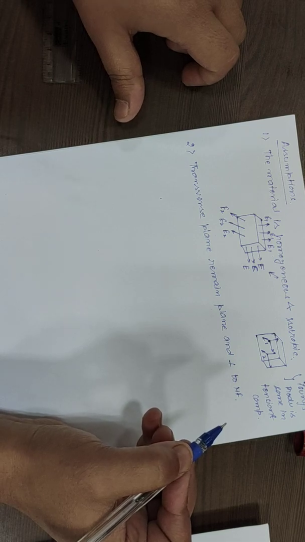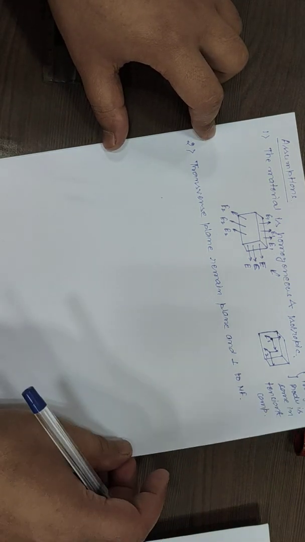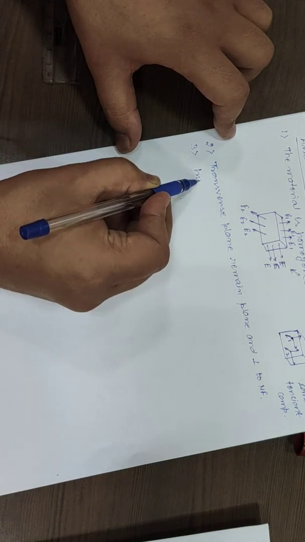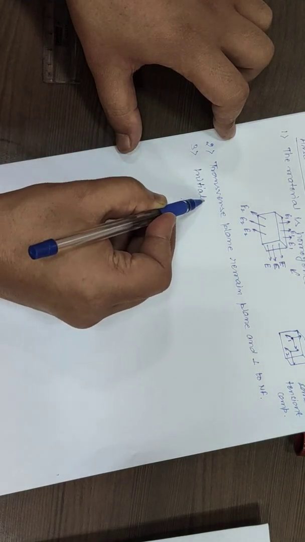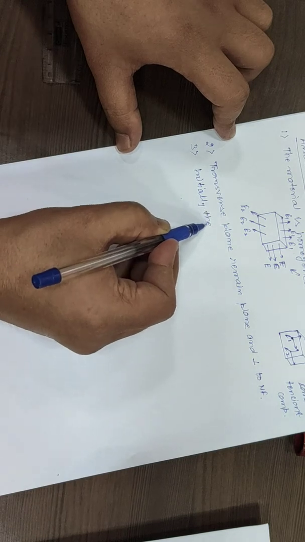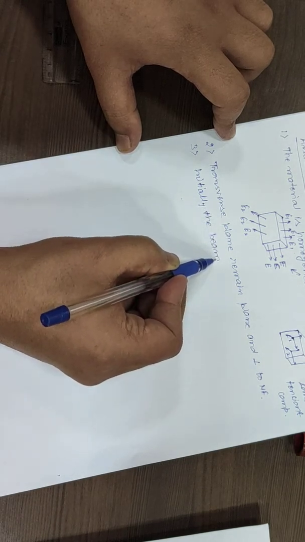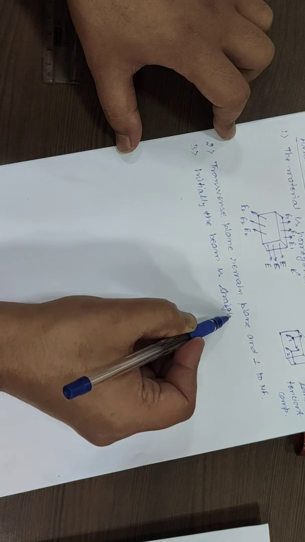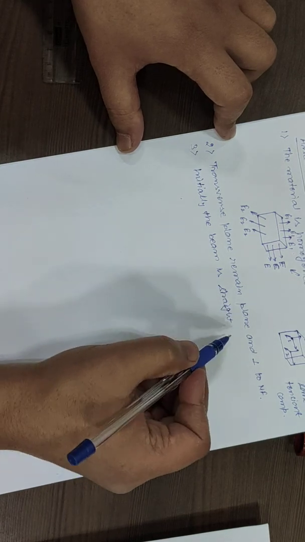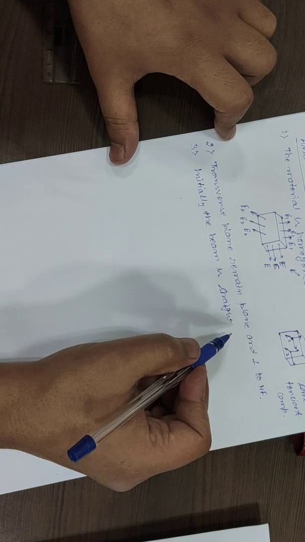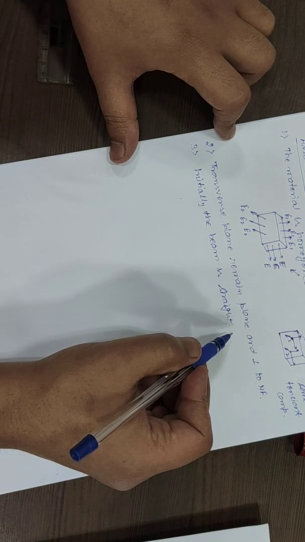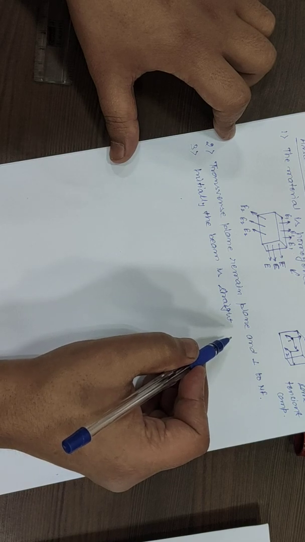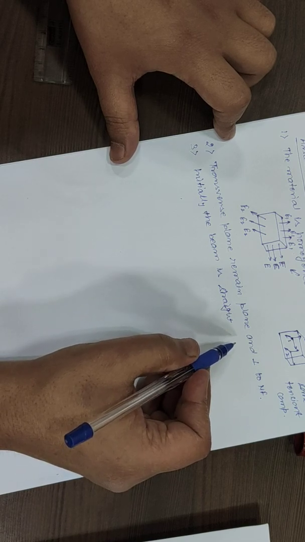Then the third assumption we can take: initially the beam is straight, and all longitudinal filaments are bent into a circular arc with a common center of curvature.